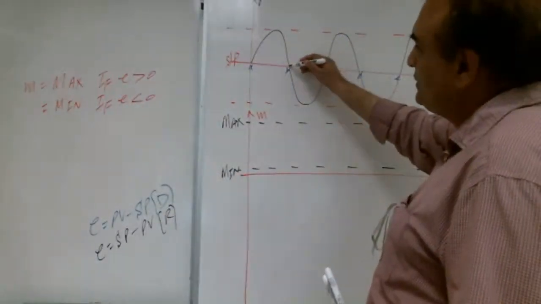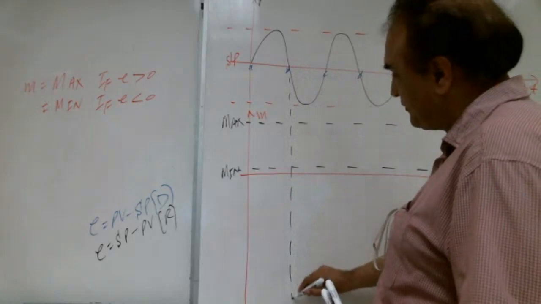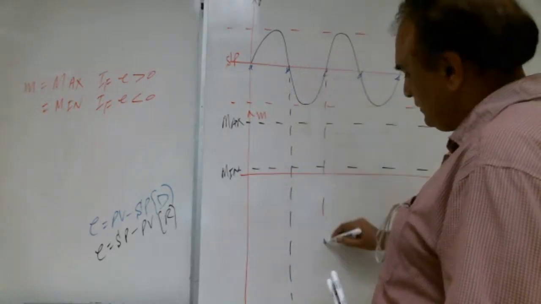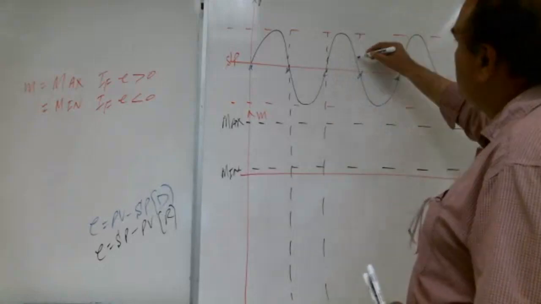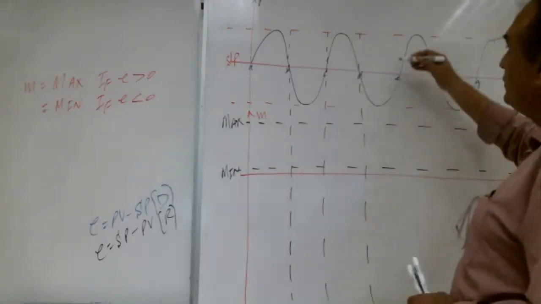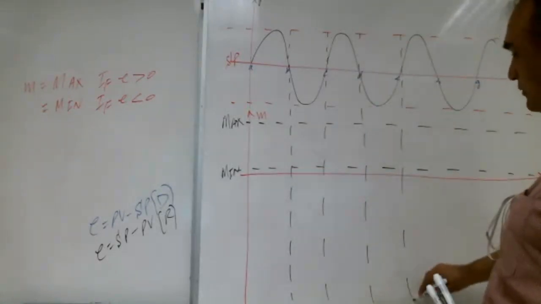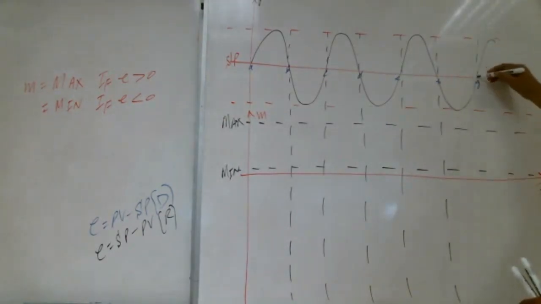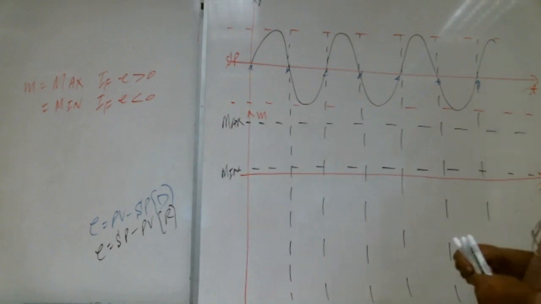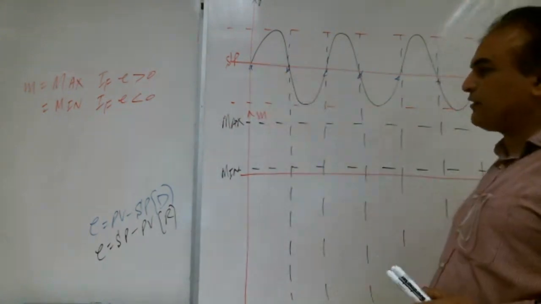And just to make it easy, we bring these lines down also, wherever it is cutting the waveform, here, here, same here, same here, same here. Yes, Shabab. Between A to B, error is positive or negative?